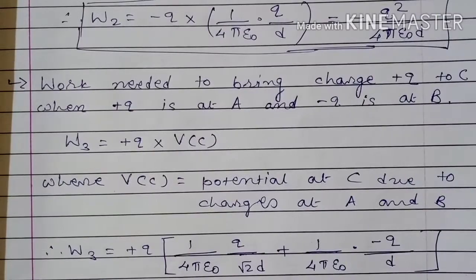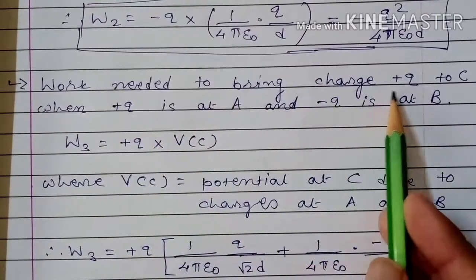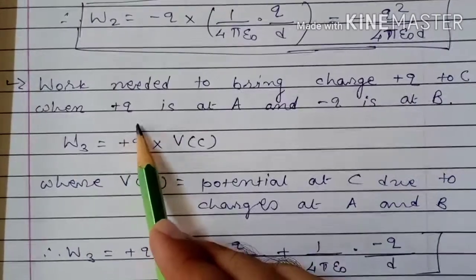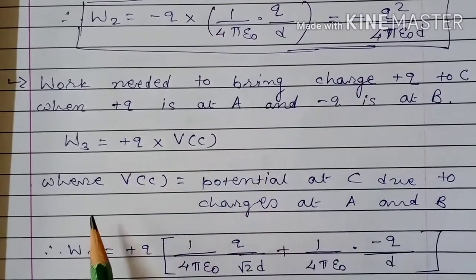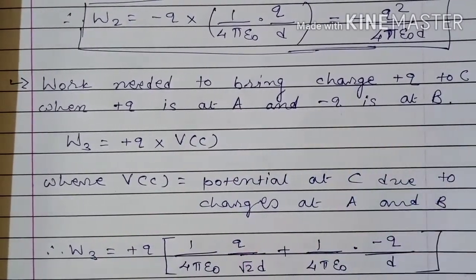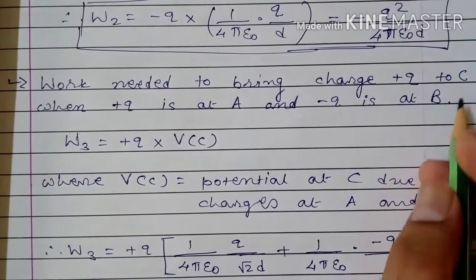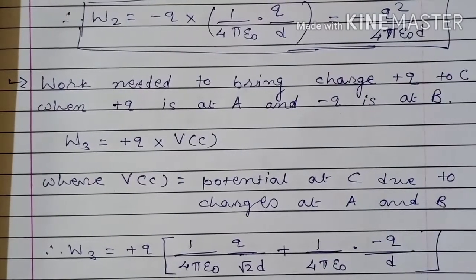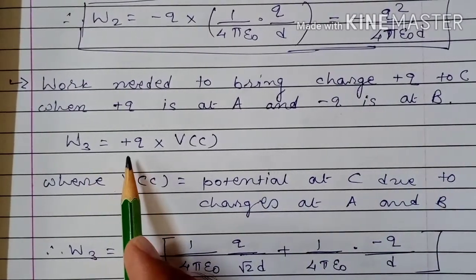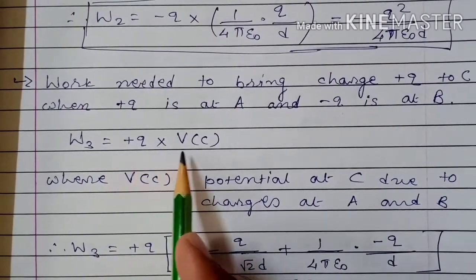Now the work needed to bring charge plus Q to C when plus Q is at A and minus Q is at B. Now already we have brought two charges. Now we want to bring the third charge at point C. So the work done in bringing the third charge is W3, which is equal to plus Q into VC.